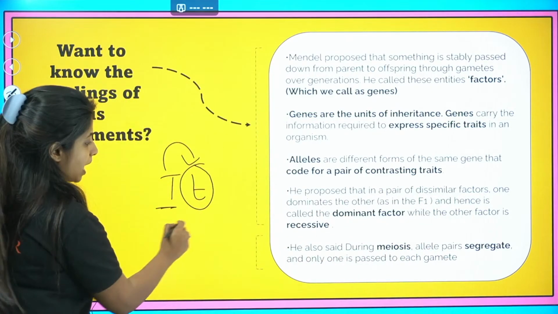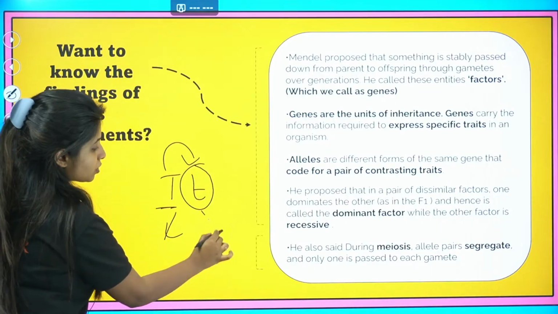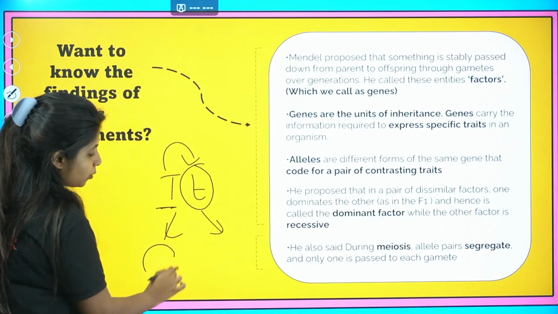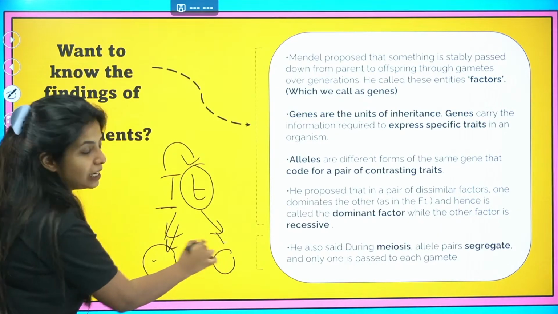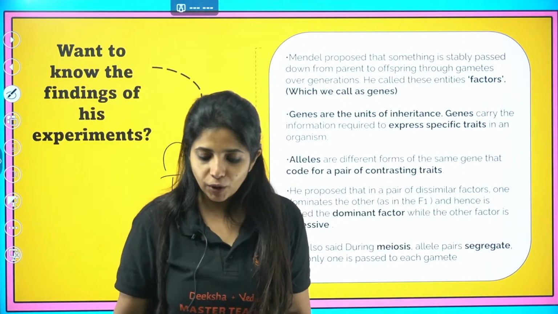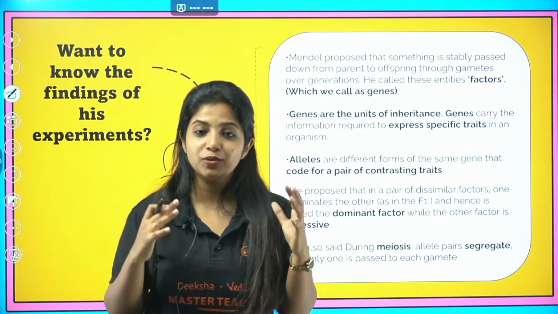So when meiosis happens, as I said, this chromosome and this chromosome are going to be segregated and only one is going to pass down into each of the gametes, because in meiosis, if you remember, half of the chromosomes are going to go.